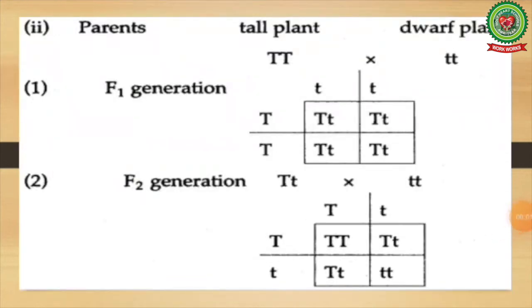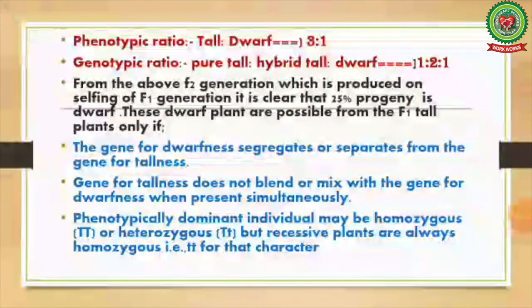In this image, we can see on selfing the F1 plant, the F2 generation produced consists of 75% tall and 25% dwarf plants. That is in the ratio 3:1. Now, the result of these monohybrid crosses gives phenotypic ratio 3:1 and genotypic ratio 1:2:1.